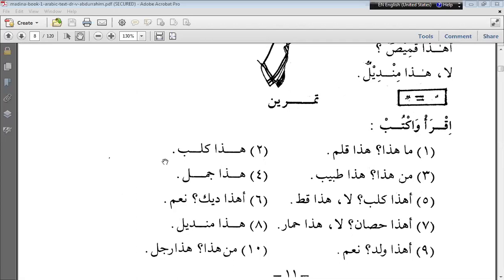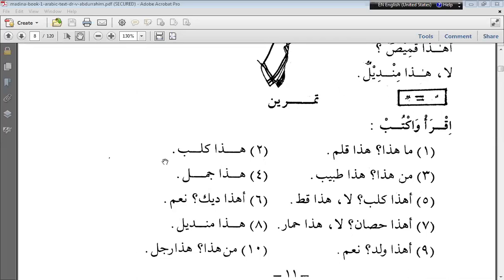Now we will study in our future lessons that sometimes the double dhamma at the end of the noun becomes single. It has one reason: whenever a noun is indefinite, which means it is a common noun, it will end with double dhamma, that is, tanween bil dhamma or tanween bil fatha or tanween bil kasra.